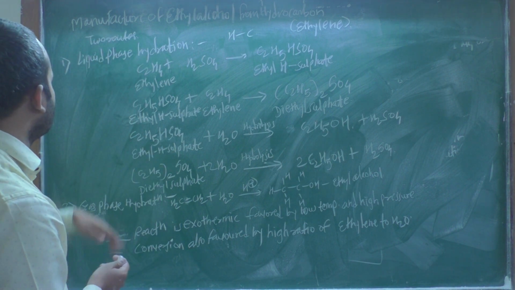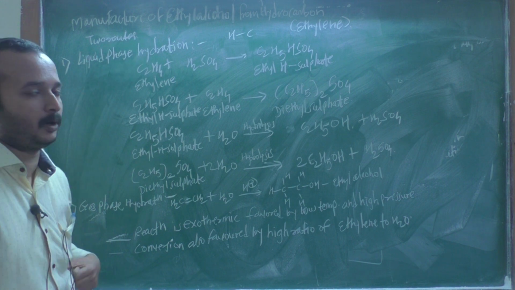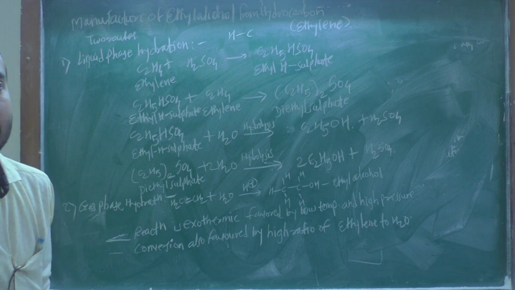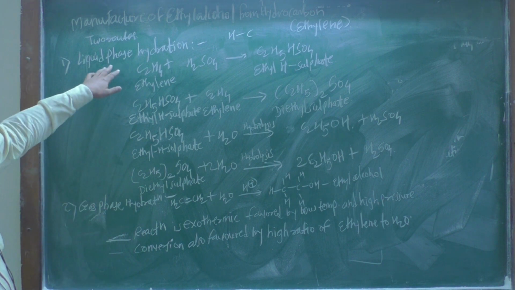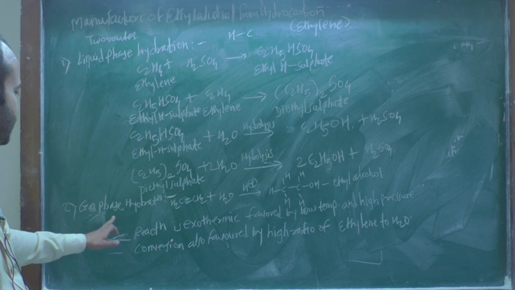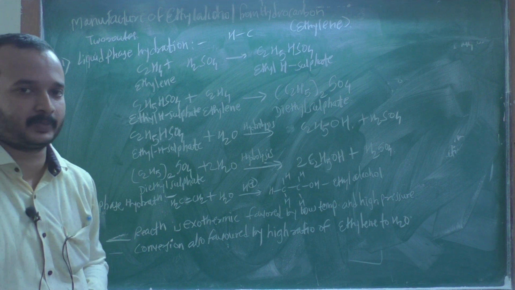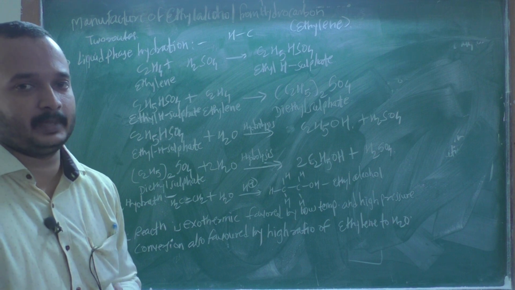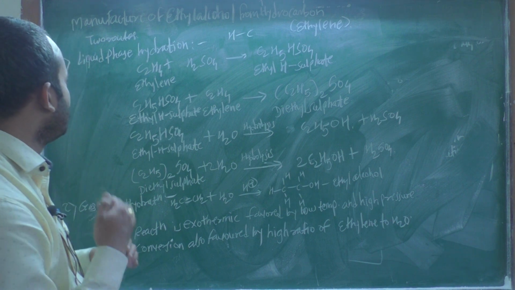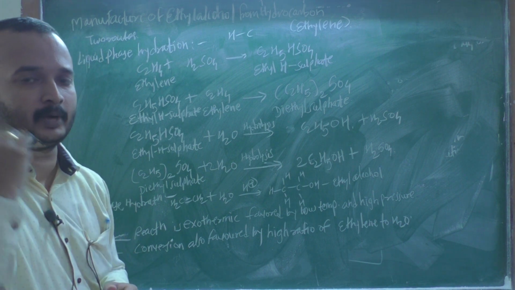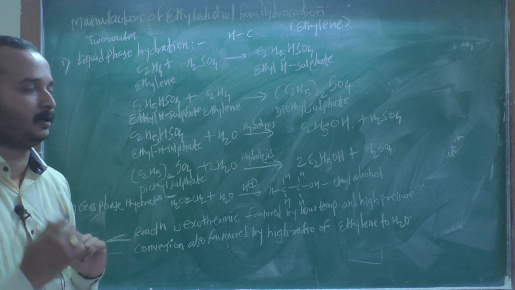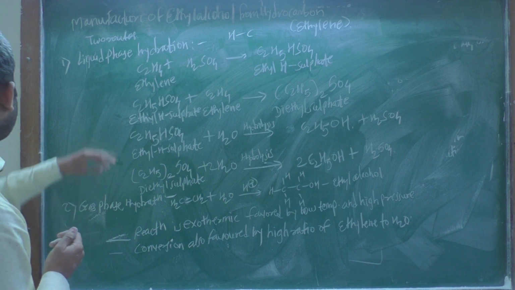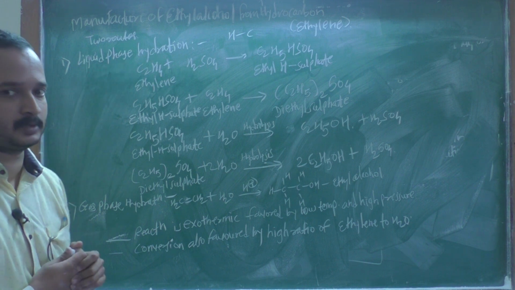The manufacturing of ethyl alcohol from hydrocarbon is divided into two routes: first is liquid phase hydration, and second is gas phase hydration. So these are the two routes by which we manufacture ethyl alcohol from the hydrocarbon. The first route is liquid phase hydration.